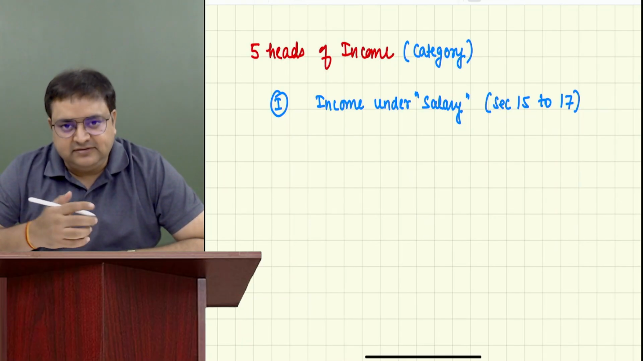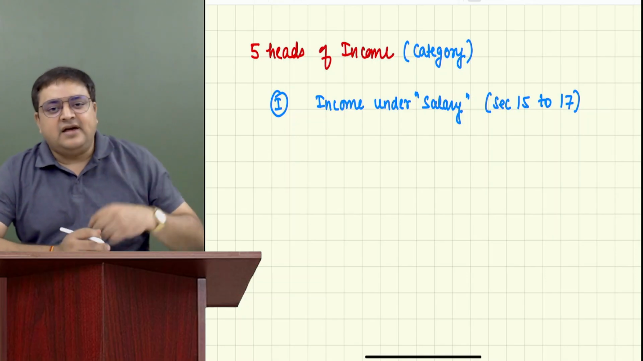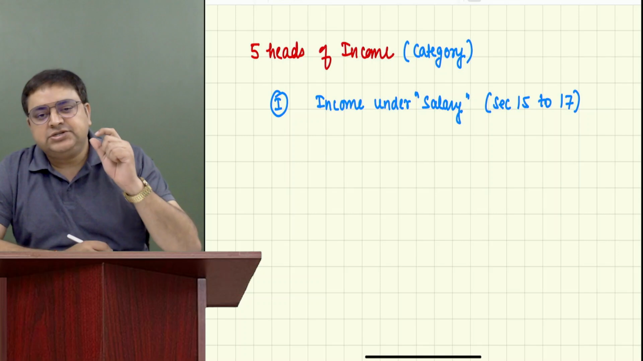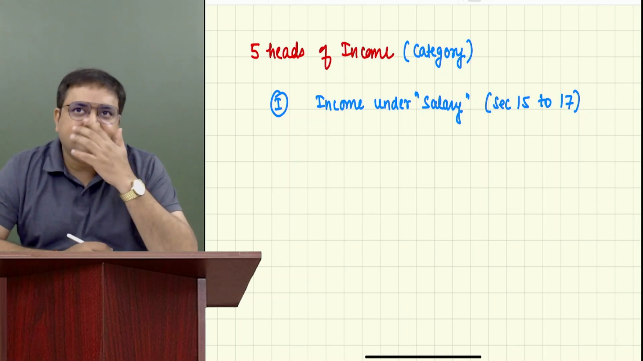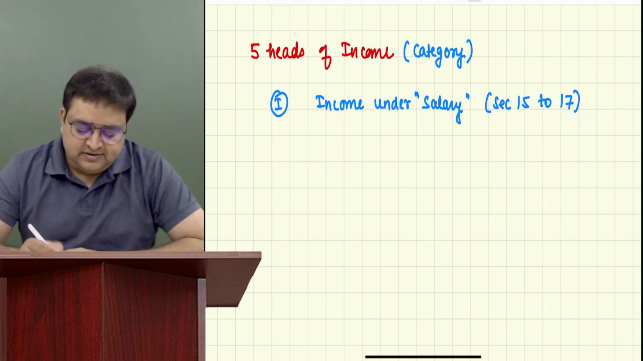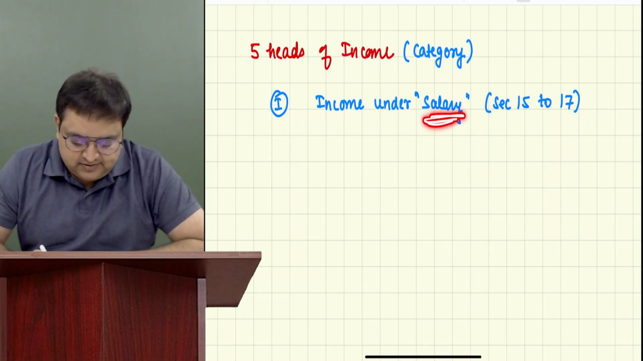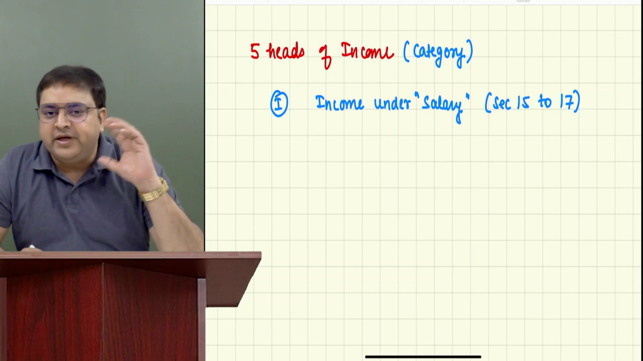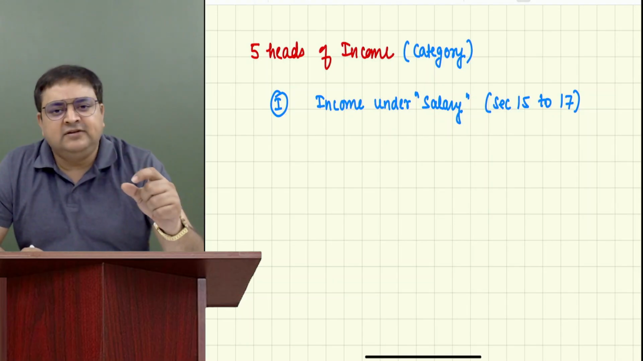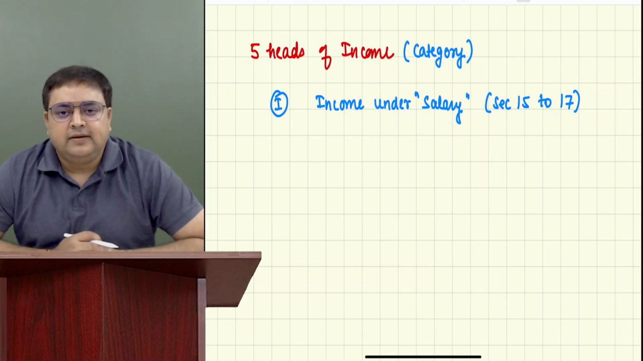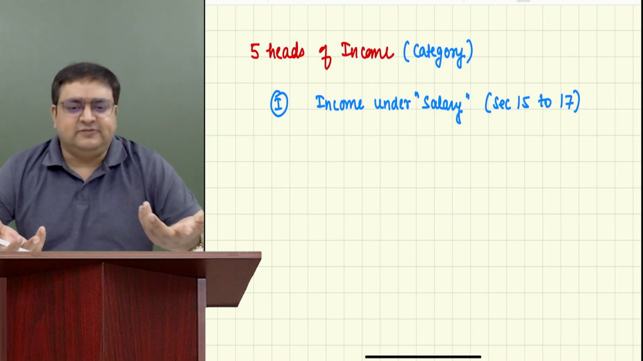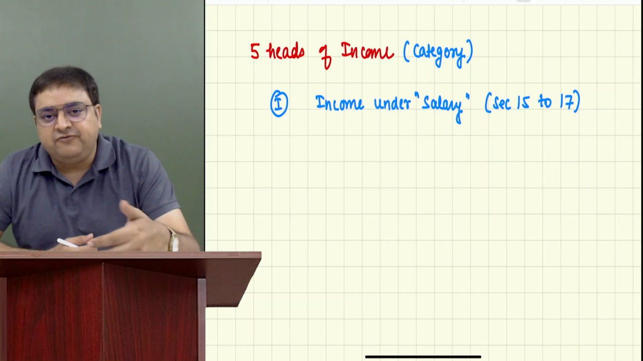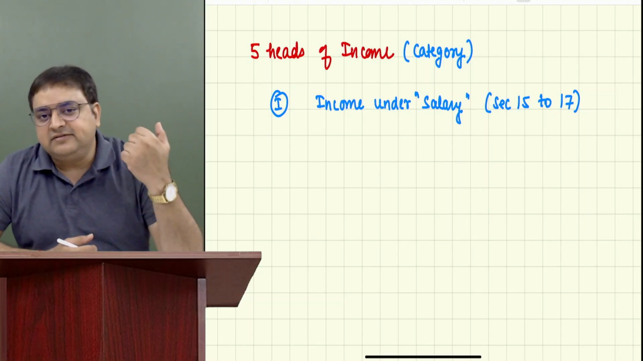There are 3 sections. If somebody is earning income under the head salary, what is salary? If I ask you what is salary? Salary is something which we receive from our employer. I believe everybody is comfortable with this word employer. Employer is nothing but our boss, right? Our boss, or the organization where we are working, is giving us income.